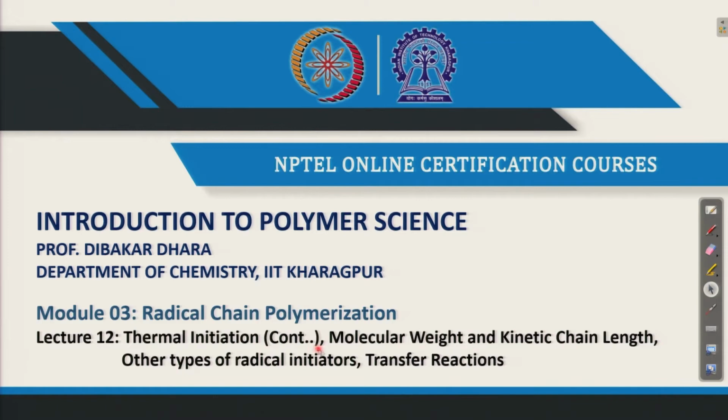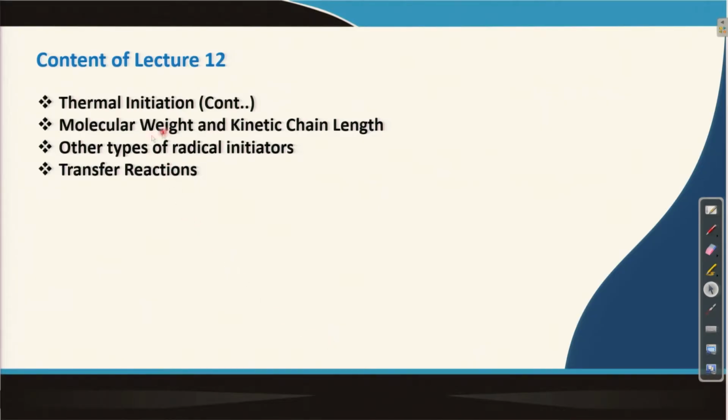Welcome back. In this lecture 12, I will continue my discussion on thermal initiation, which I started in the last lecture, and I will also talk about molecular weight and kinetic chain length. I will also discuss a few other types of radical initiator, and I will start the discussion on transfer reactions in radical chain polymerization.